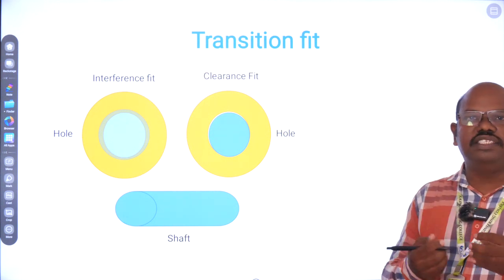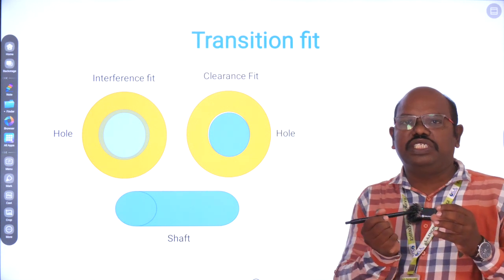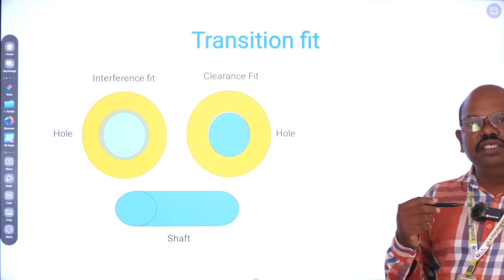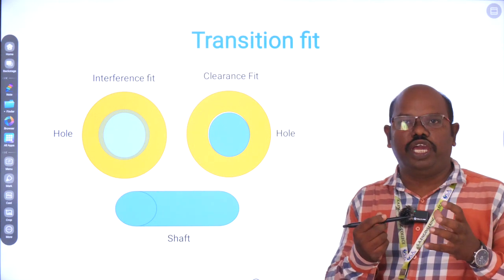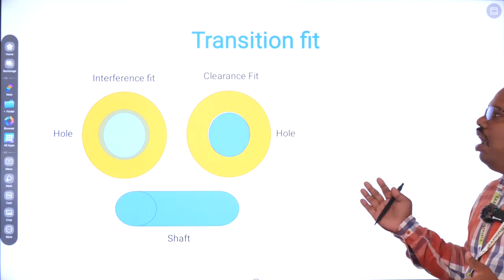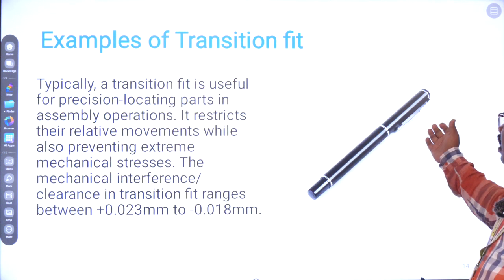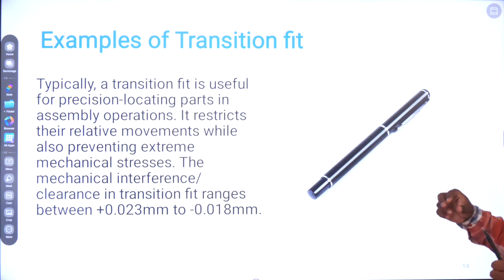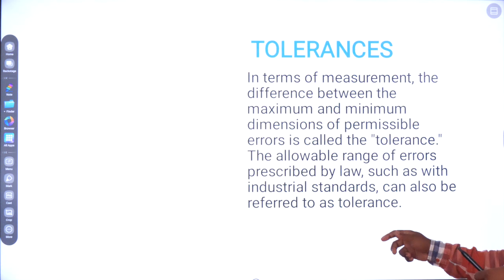What happens in a transition fit? The size of the cap is less than the size of the pen, but when you insert it, the size of the cap is enlarged. This is one type of transition fit. So with this pen, when we insert the cap, we get the transition fit.